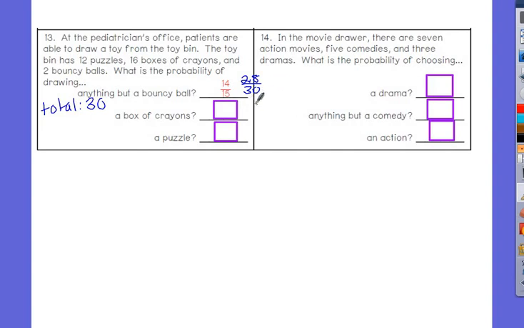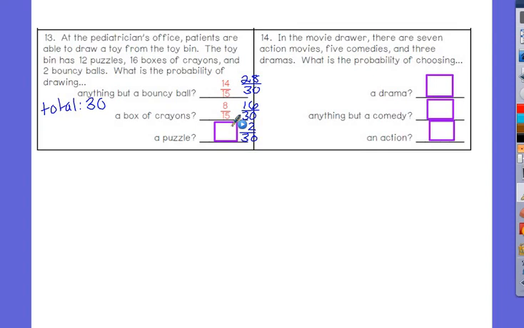Probability of a box of crayons. How many boxes of crayons were there? 16. Out of total items? 30. Can that reduce? 8 over 15. Wonderful. A puzzle. What's the probability of a puzzle? 12 over 30. Can that reduce?